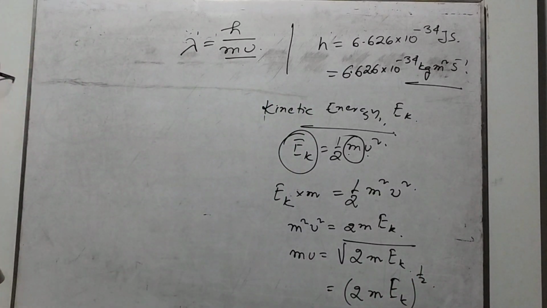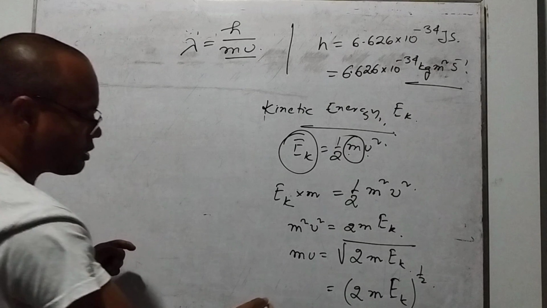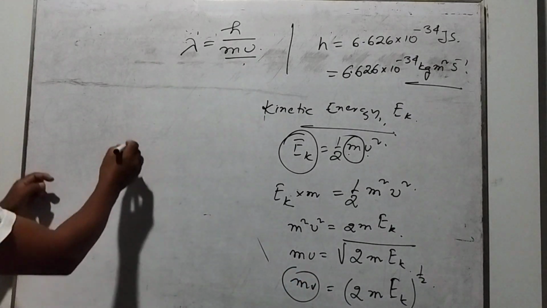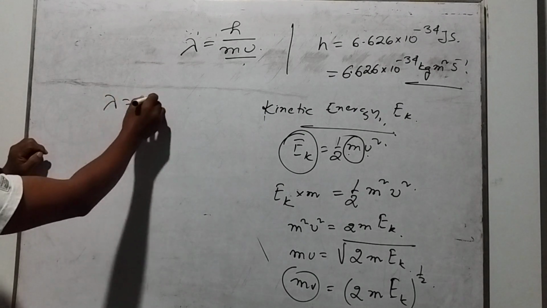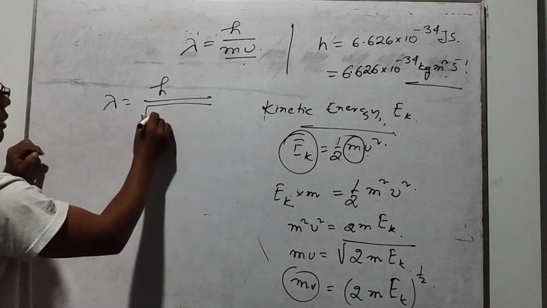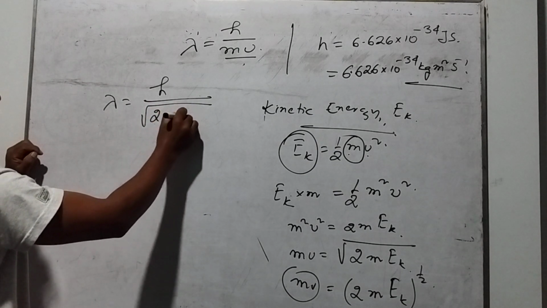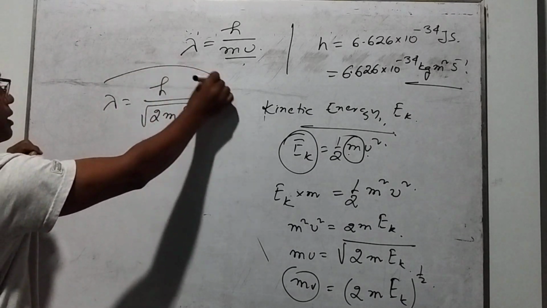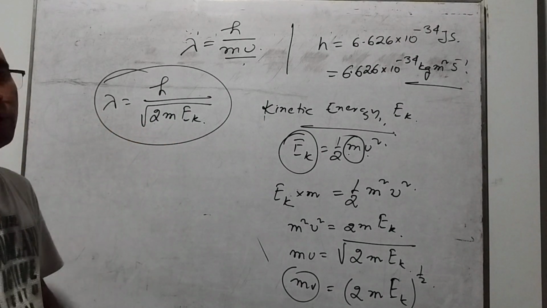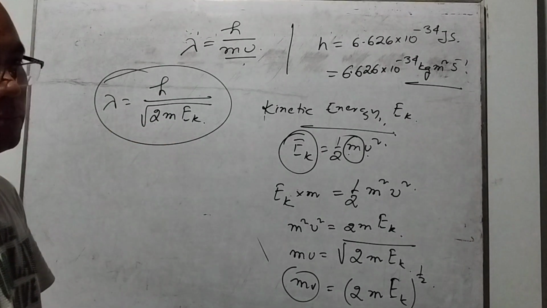So we can substitute this mv here, that is lambda is equal to h upon root over 2m E_k. So here is the relation between the kinetic energy and the wavelength of the particles moving.